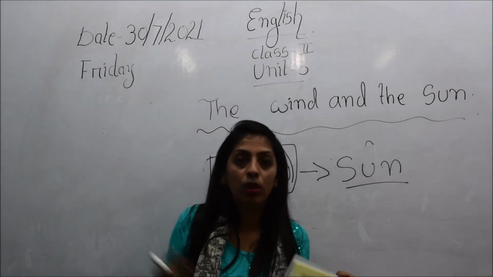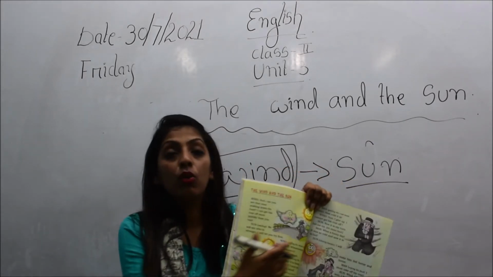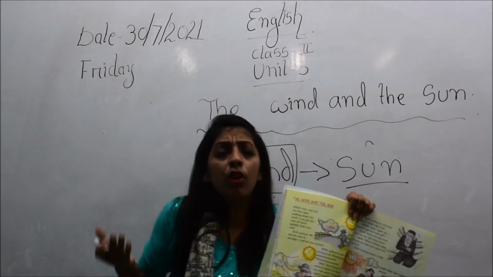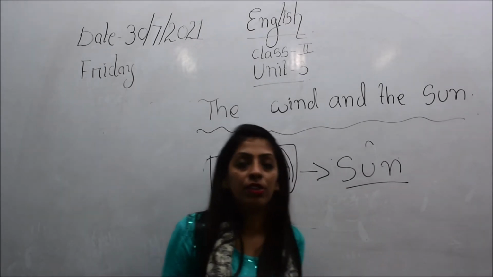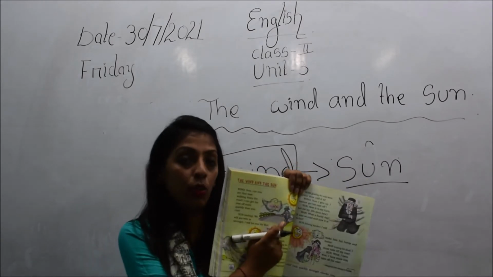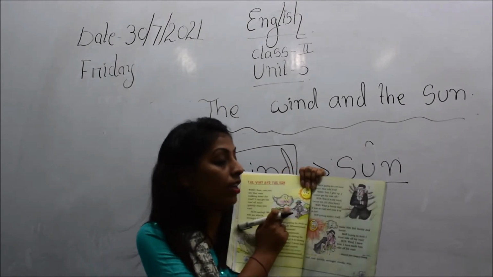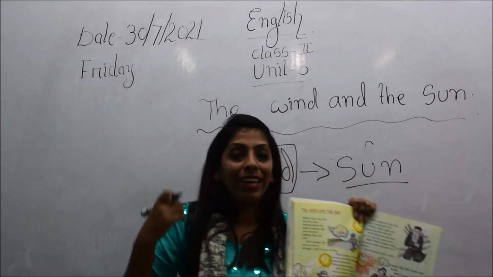So what is a coat, children? You can see here in the picture. A coat is a kind of warm cloth that we usually wear during the winter. In the picture, this man is wearing a coat, and he was proceeding wearing a coat.